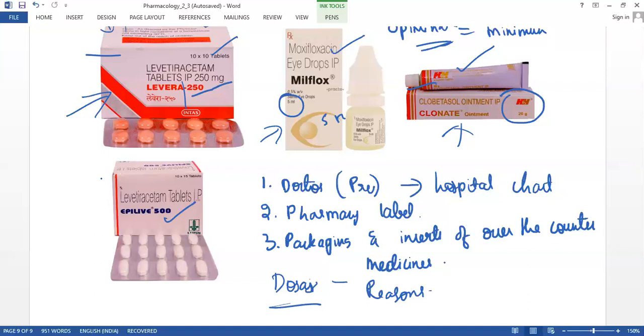So now the question is why there is a need to make this division. The first thing is there are different kinds of patients, so it will be helpful for them. The other most important thing is overdose.